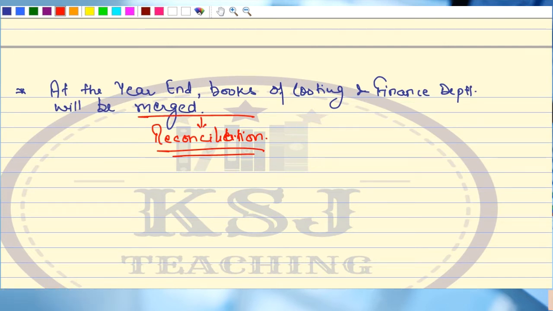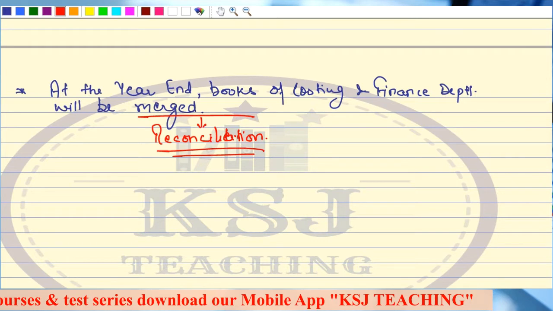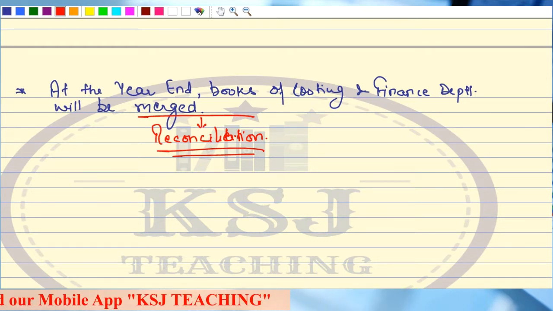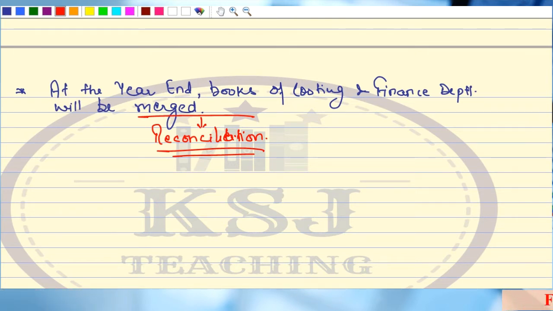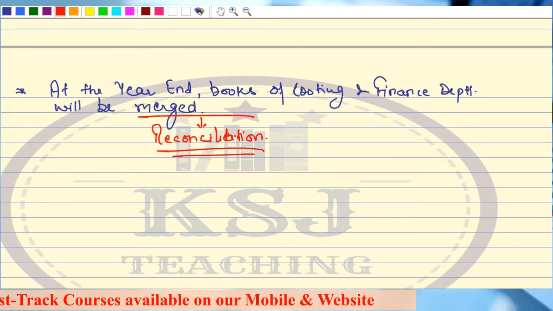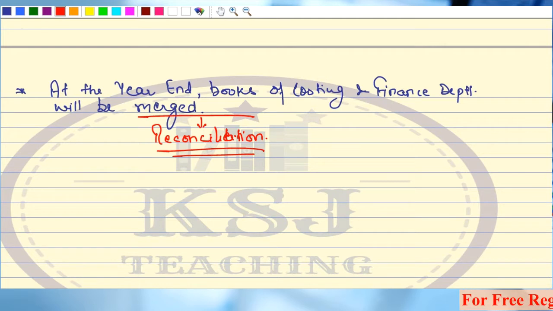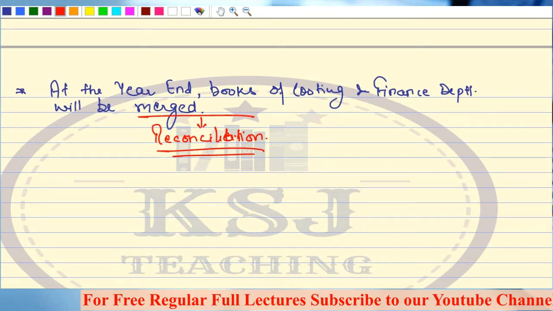Now the next question is, sir, we reconciled, but in case there is a difference, then which book will prevail? In case there is a difference between the costing books and the financial books, there will be a difference, sir. Why will there be a difference? I'll tell you in the chapter of reconciliation where the differences will come. Here we are not concerned with the differences, but in case there is a difference between the costing and the financial books, which books will prevail? When you are preparing your IT returns, will they be dependent on your costing books or the financial books? Just think about it.